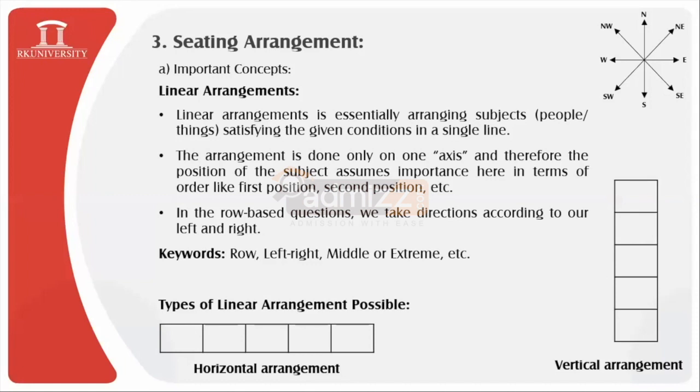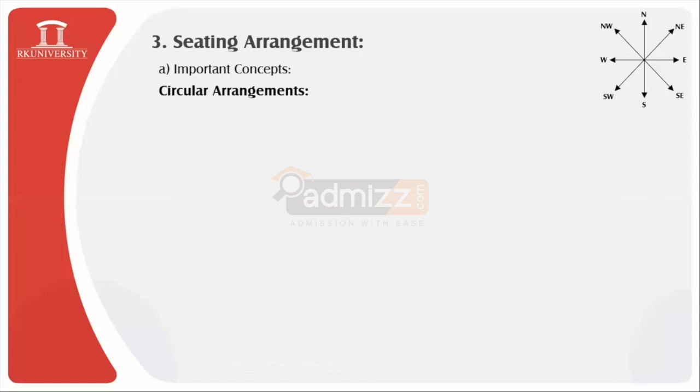Now let's focus on the other part of the concept, that is the circular arrangement. In circular arrangement, as the word suggests, the persons are seated in a circular way. Now, when it comes to circular arrangement, you need to have two different categories. You need to pictorize it: the person is facing inwards, or the person is facing outwards. So let's have a look at the further elaboration of the concepts.